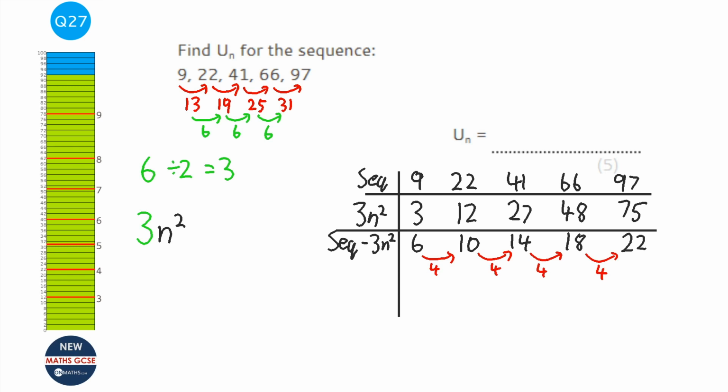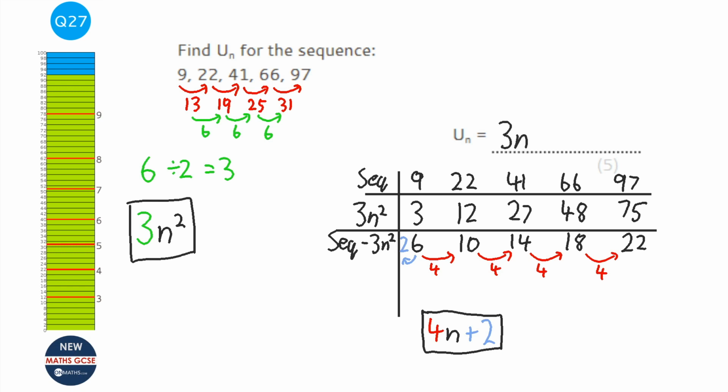And we find the nth term of this linear sequence. So we're going to have 4n, and then we're going to work out what the 0th one is. I've not left myself very much room, and that's going to be 2. So our 0th term is going to be 2, so we know it's going to be 4n plus 2. So we put this bit here with this bit here, and that gives us our nth term of this quadratic sequence. So it's 3n squared plus 4n plus 2, and that's our answer.